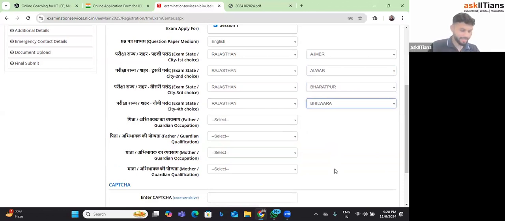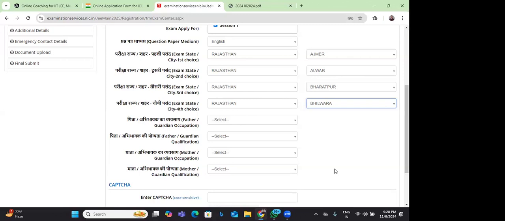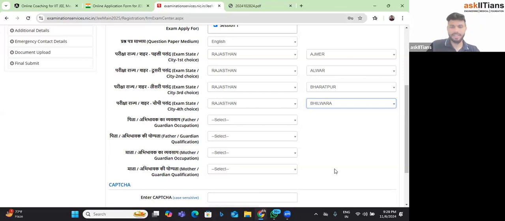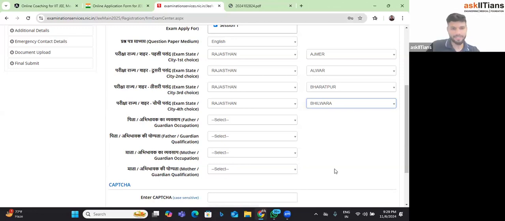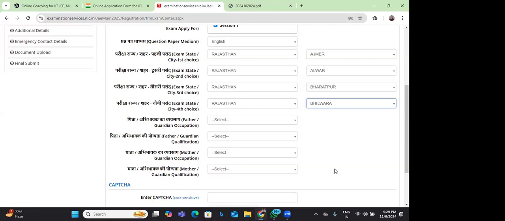No, actually, ma'am, the criteria, look, the only loss is that she or he has done grade 10 from outside India, but still they are not eligible for DASA quota. The only benefit is DASA, right? For DASA quota, the eligibility criteria is that you have to do your grade 12th from outside India. So obviously there is no difference, ma'am. It doesn't make any difference. Okay, sir. Thank you.